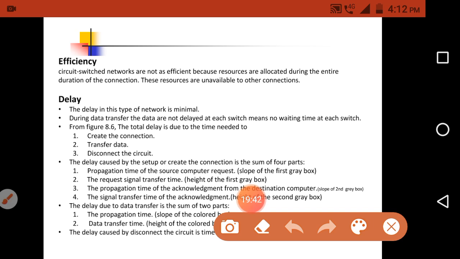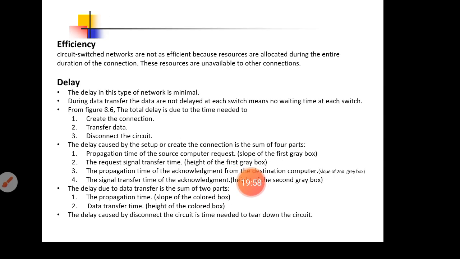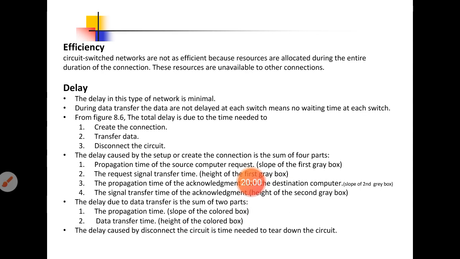One is the delay at the setup phase, whenever creating the connection, another is the delay at the data transfer, and another is the delay whenever terminating the connection. Now we'll discuss how the delay occurs at the setup phase, when creating the connection.